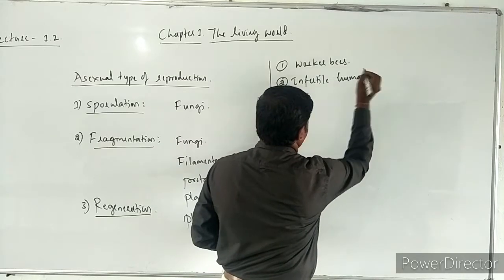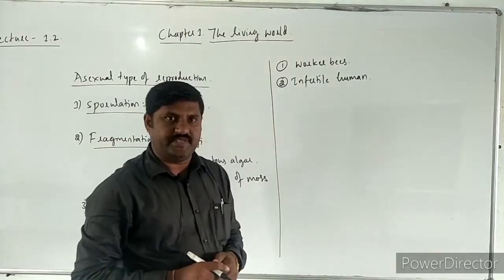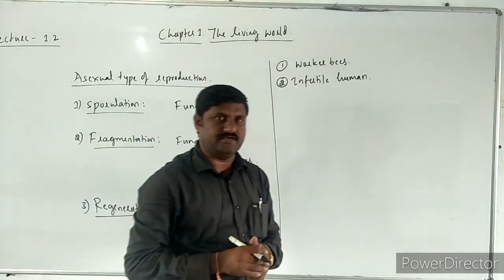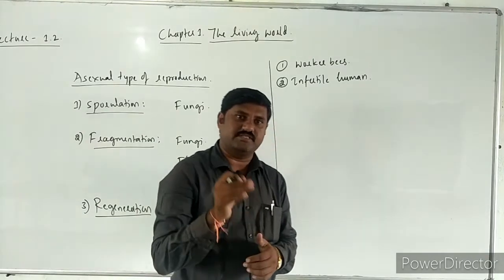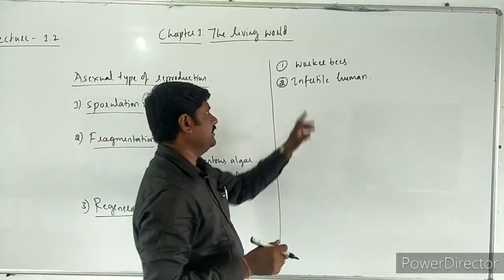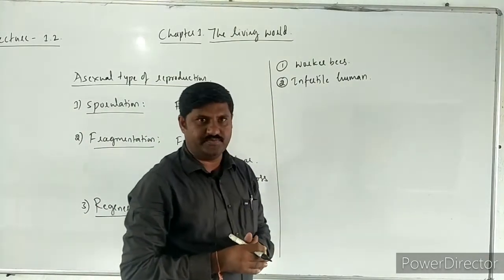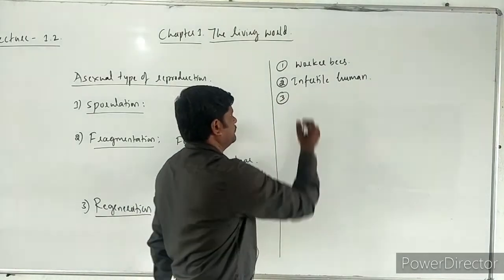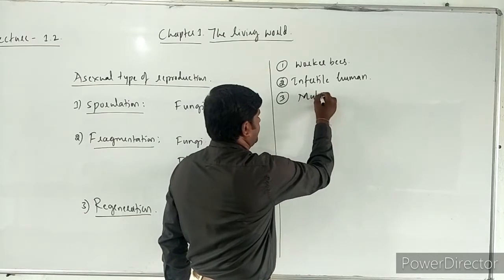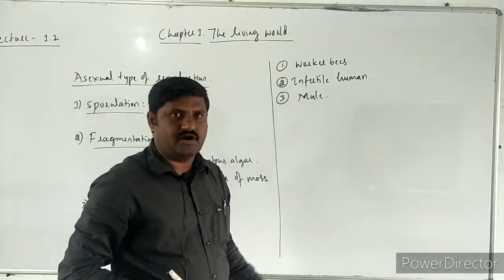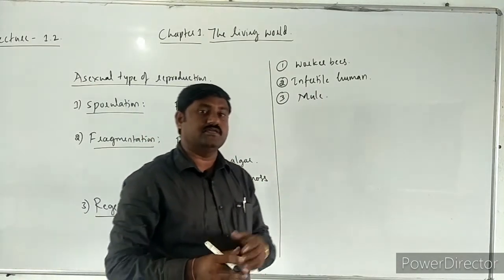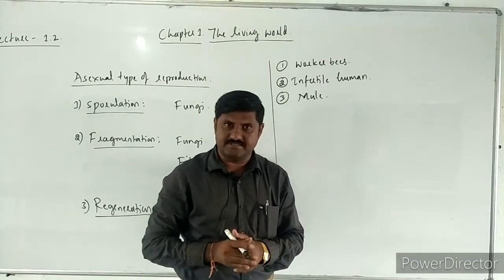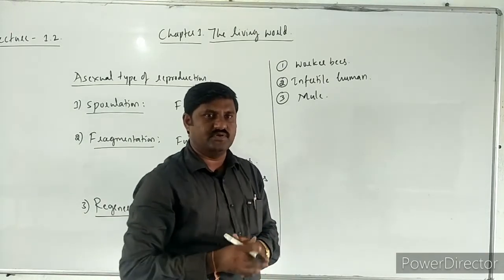The second one is infertile human beings, those who are unable to give birth to young ones. And the third one is the mule. Mule is a crossbreed of both horse and ass.